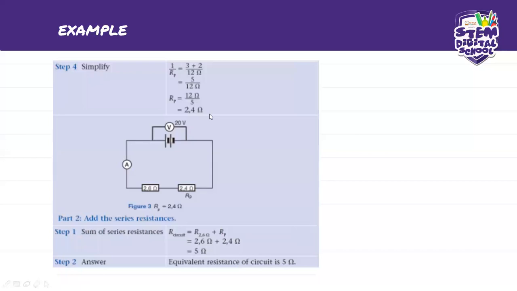So now it's in series to the 2.6 ohms. So now we still have resistances in series, which means that we need to add them together until we get our equivalent resistance, which will be one block over here. So how do we get that? In series, we said R series is equal to R1 plus R2, and that will give us our 5 ohms. So our equivalent resistance of the circuit is 5 ohms.